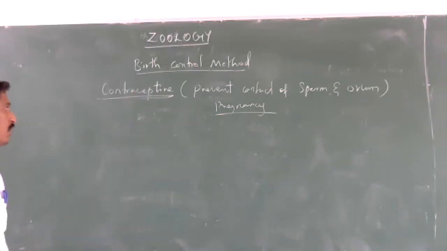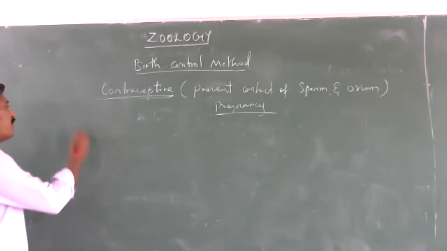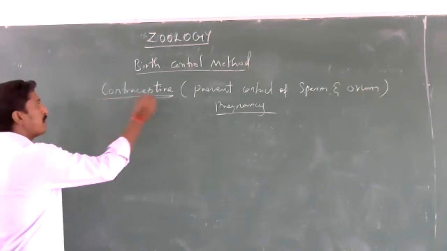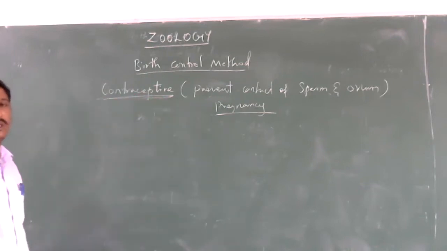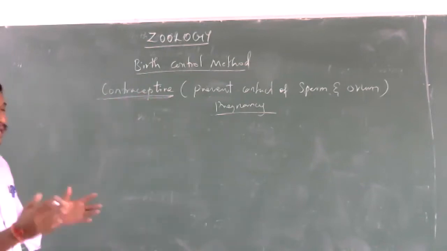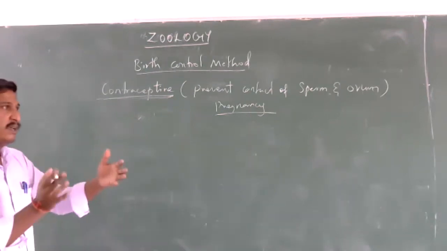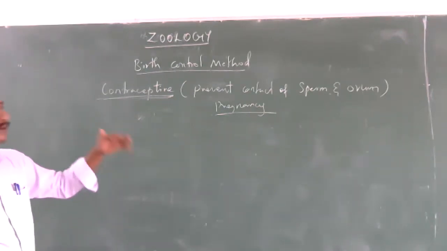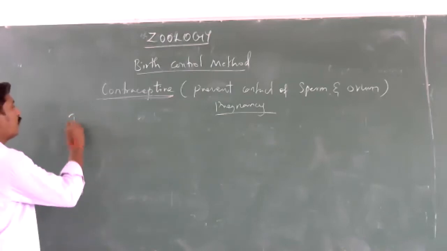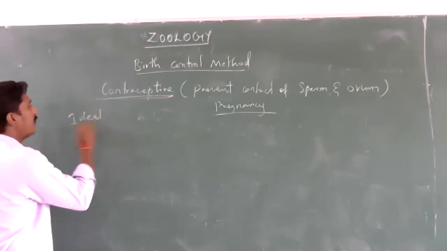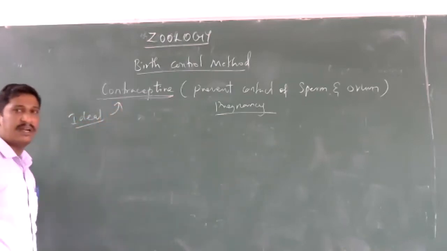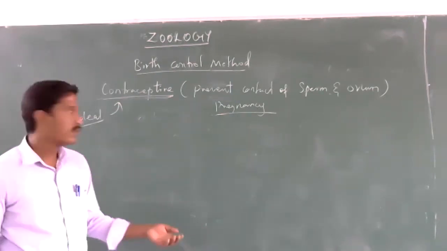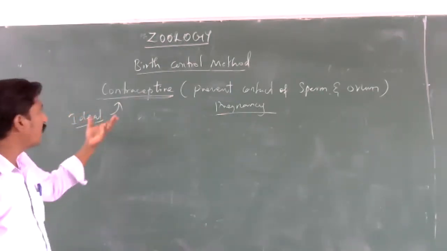Now, when we are using a contraceptive, what basic qualities does it have? I discussed yesterday the characters of an ideal contraceptive.